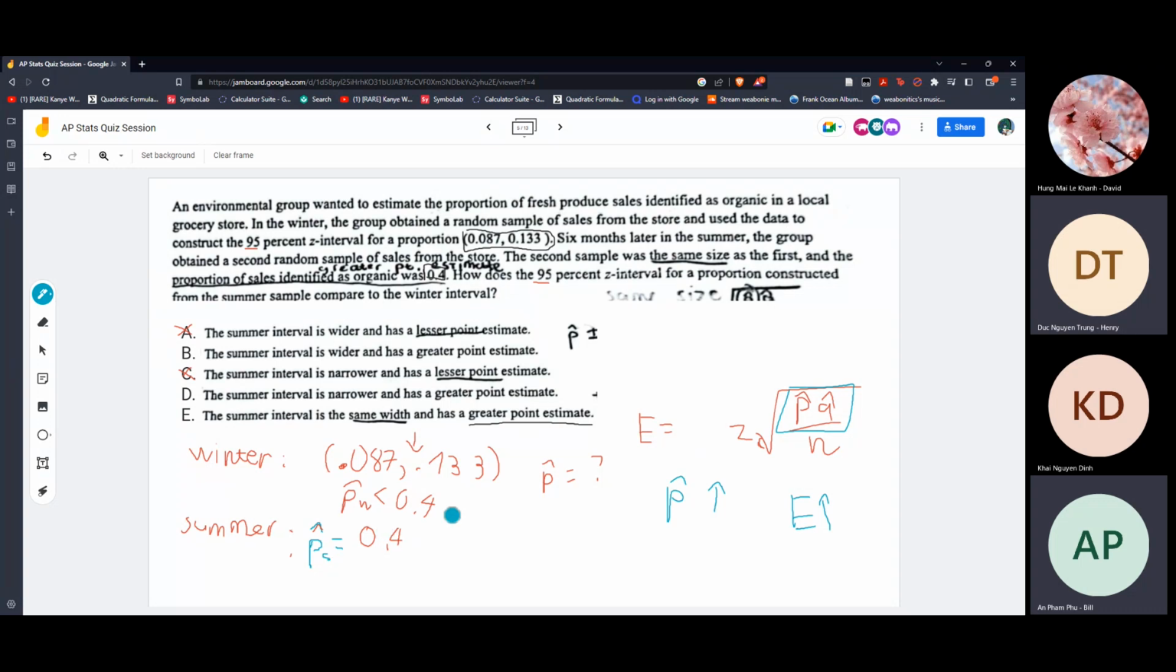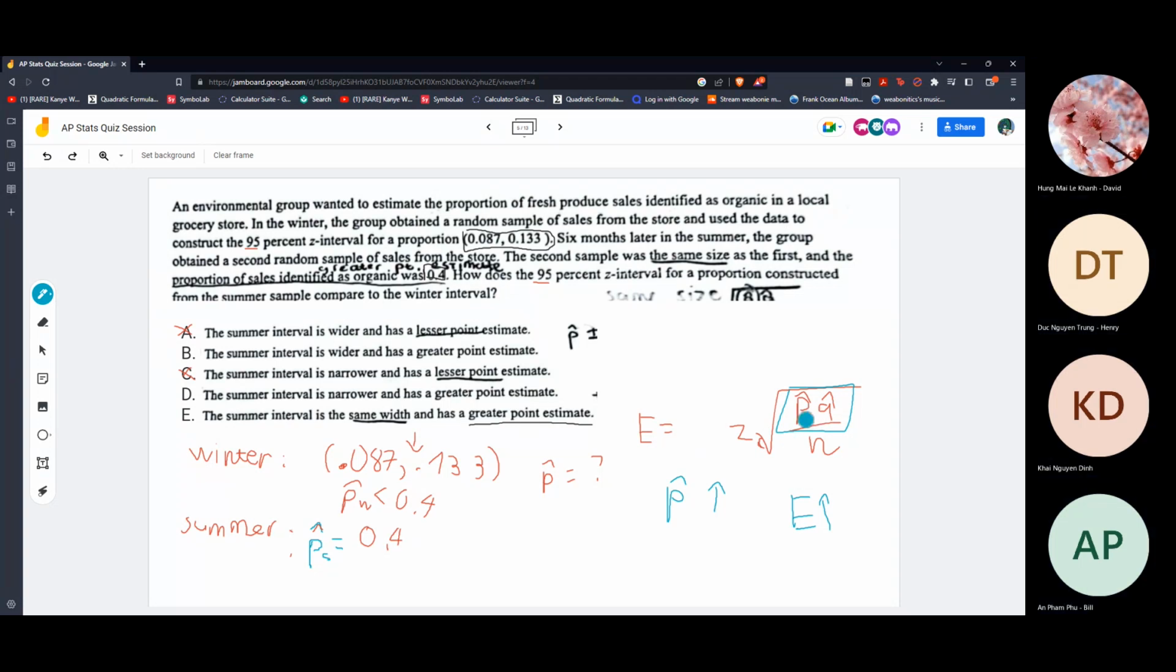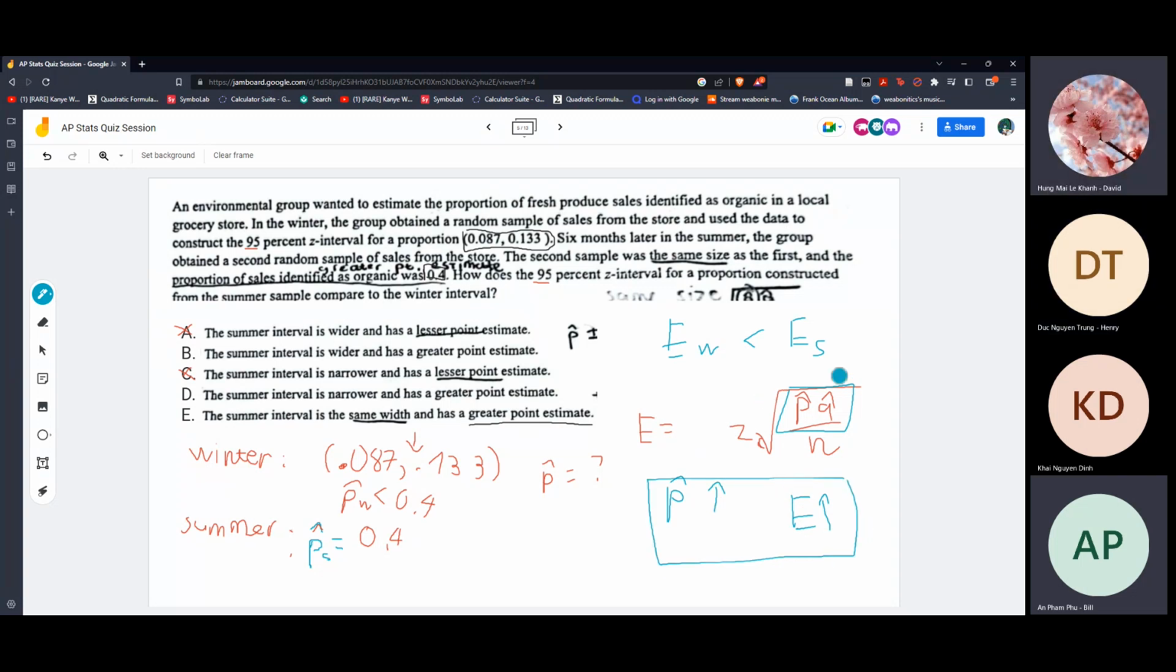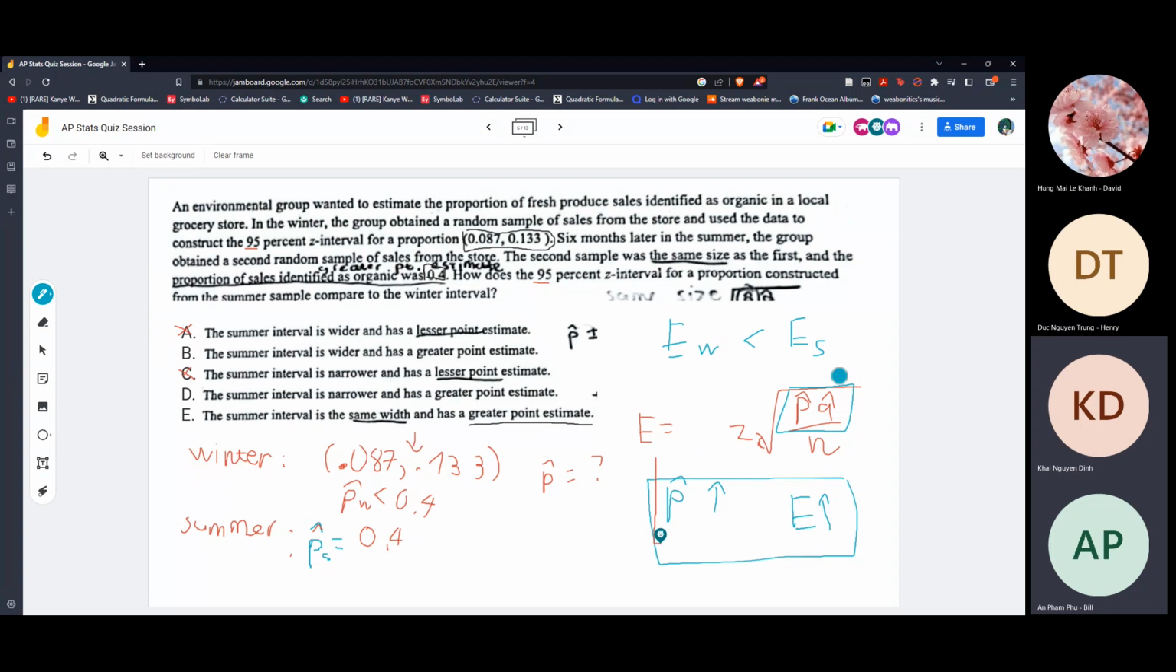Therefore, this means that the error in winter will be actually less than the error in summer, because it has a lesser P hat, so the E will be less, because we know this proportion. So we have to take note of this, right? Wait, I think it's only true in some cases.